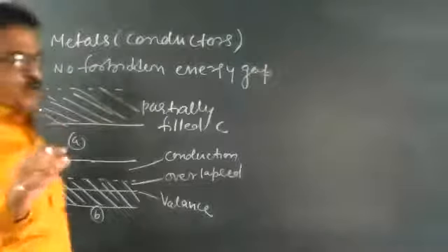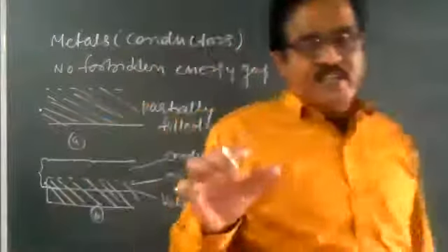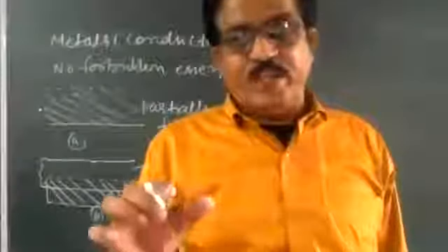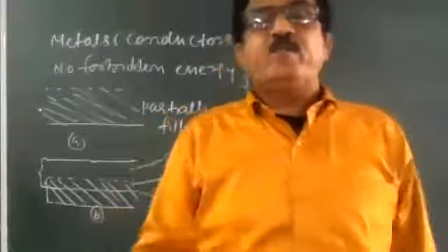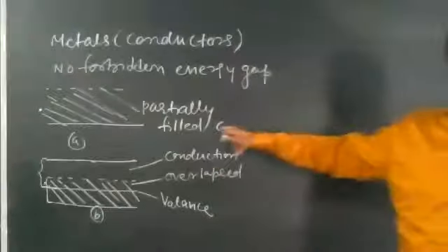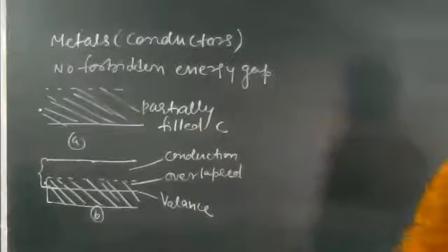When resistance is very low, children, we can say conductivity is high. Write down. Resistance of such a material is very low, so conductivity is high.